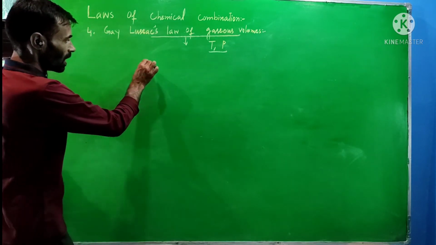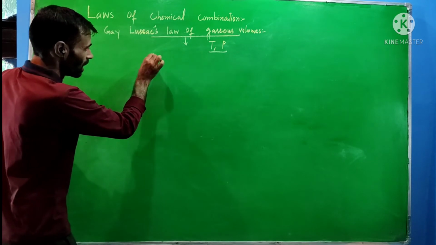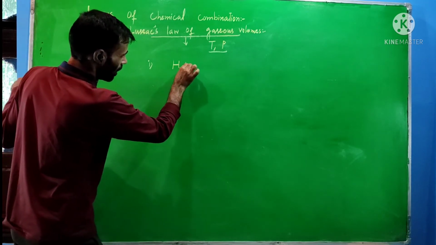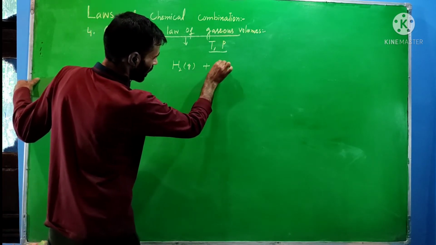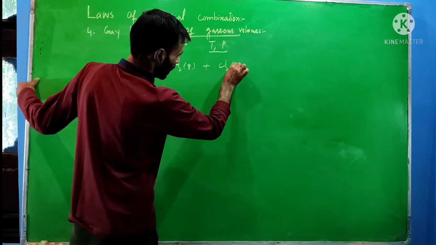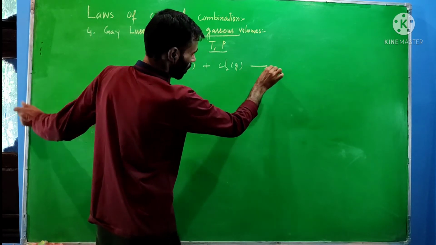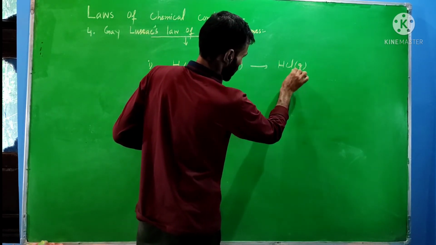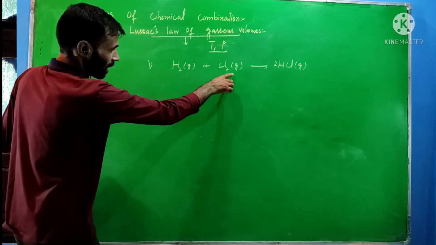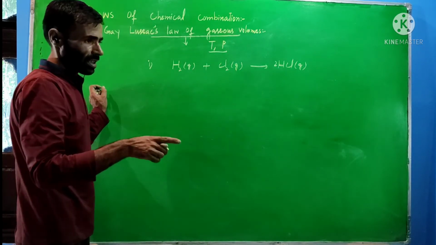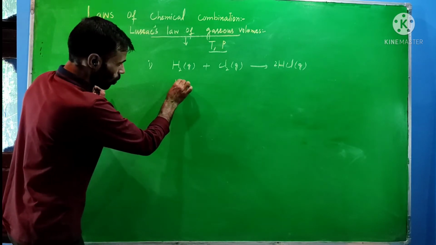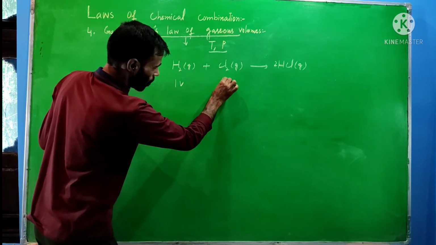For example, I will take this one to illustrate this law: hydrogen and chlorine. Hydrogen and chlorine gases react with each other, leading to formation of hydrogen chloride, in the gaseous state. The reactant gases react with each other in terms of volume. For example, it is one volume and it is one volume.